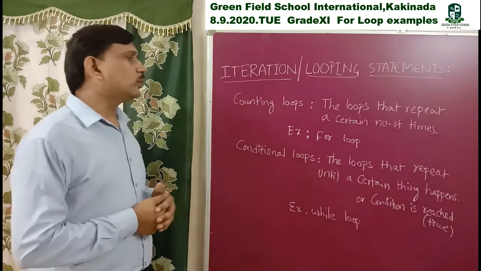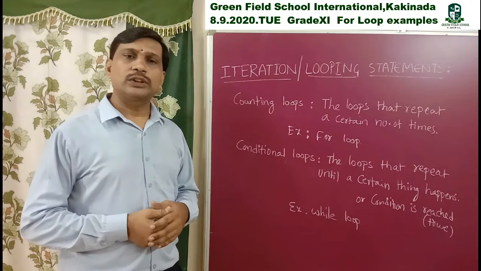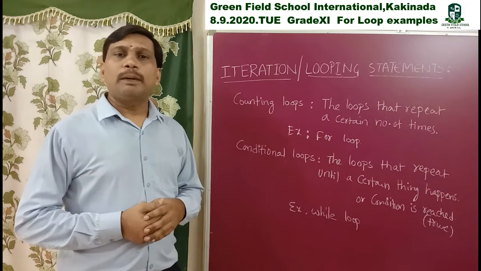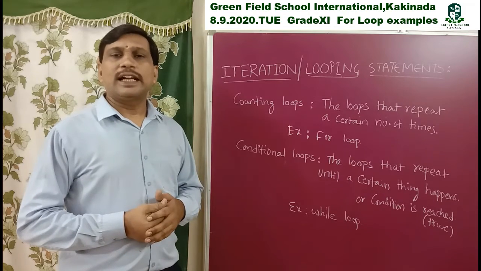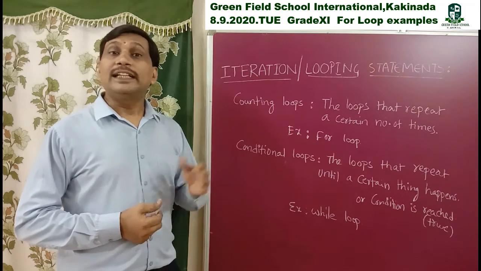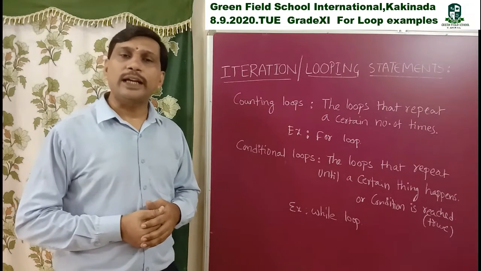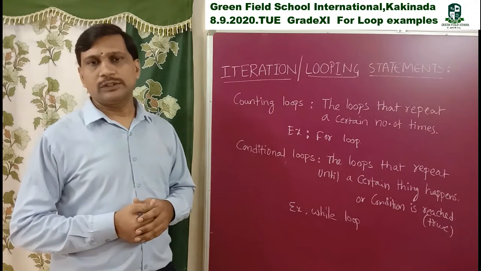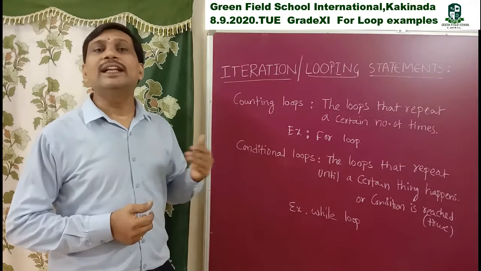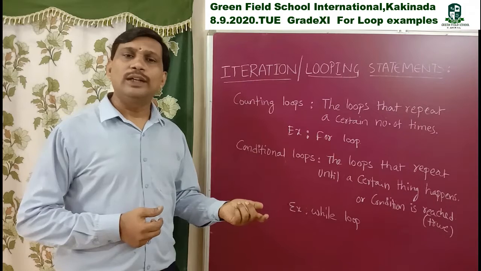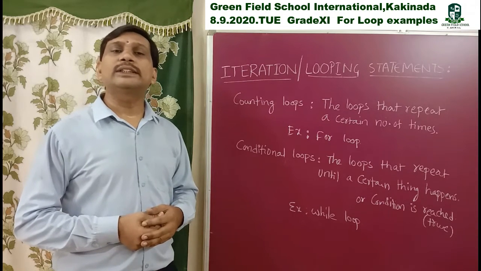So coming to second one, conditional loops. Conditional loops means we write a particular condition. If that condition is true, the group of statements is executed a number of times. So that is called conditional loops. If the condition is true, the body of the statements is executed repeatedly.